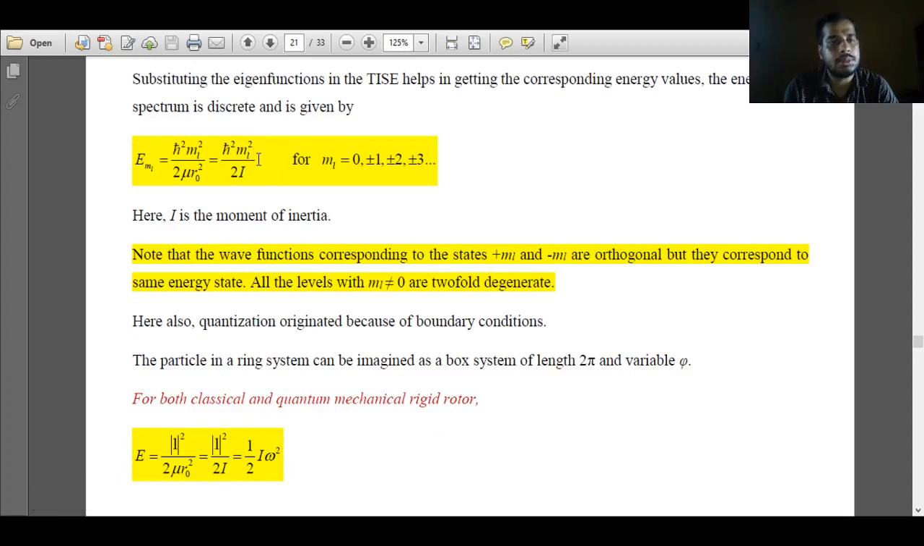But just now I said that the energy values are given as ml square h bar square over 2I. Now how are these two energies justified? The energy expression can be written as L square over 2I, half I omega square. This was for the classical rigid rotor. But when we substituted the eigenfunction in the time independent Schrodinger wave equation, we got the energy values as ml square h bar square over 2I. So what is the relation between the two different energy expressions?